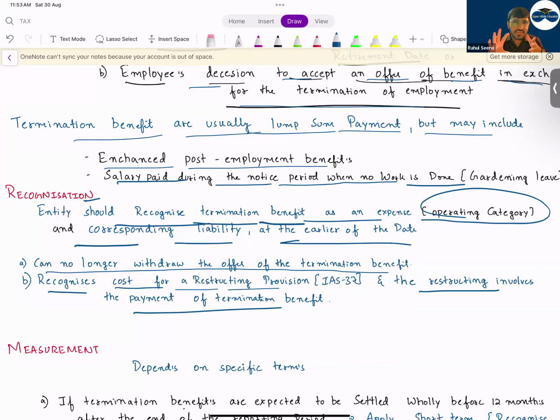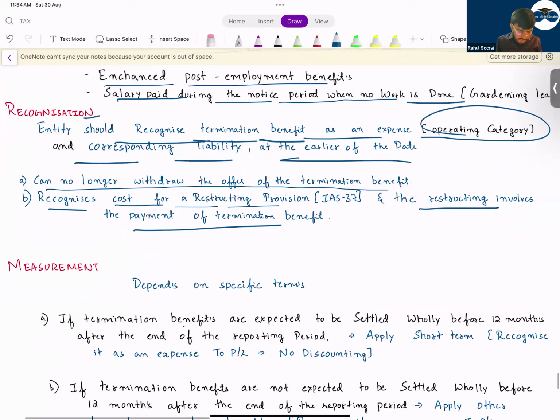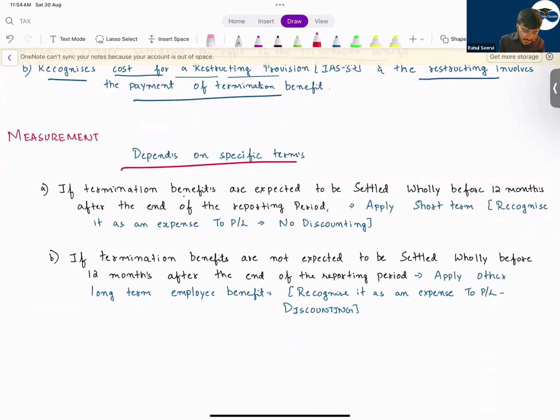If some employees are exiting today, the company will do the payment. No issue. If the employees are exiting after 6 months, once the company shuts down, in that case, the company will record an expense today and record a liability. If normal salary is paid, that will be recorded as per normal accounting. Every month they will record it as an expense. So measurement depends on specific terms.